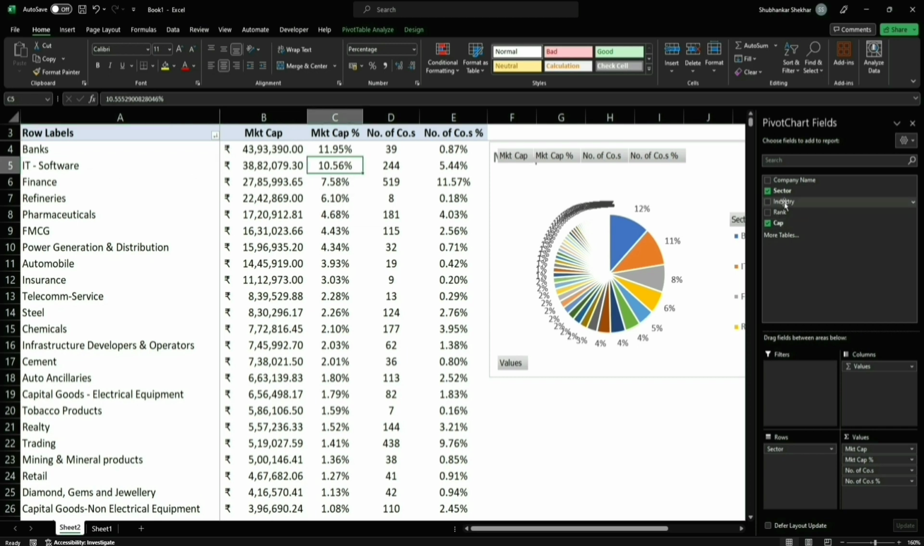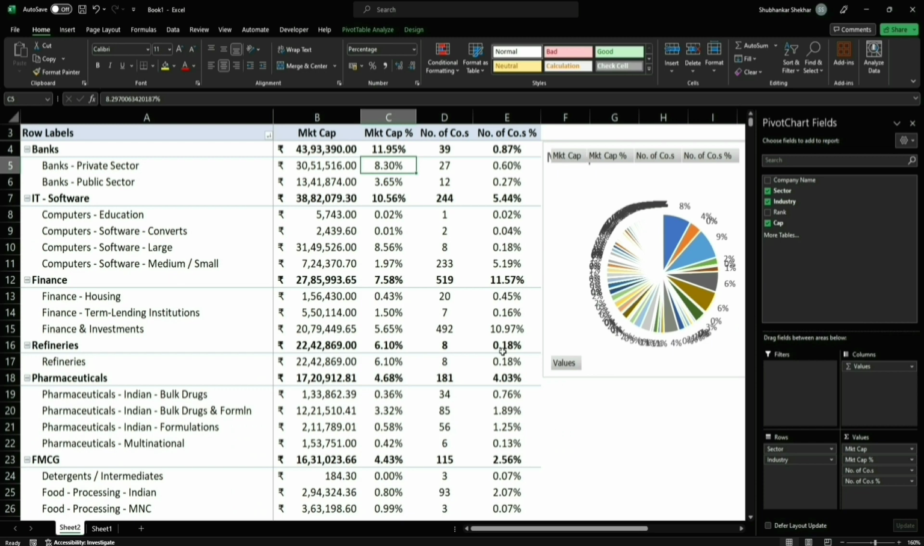Next, we are going to add industries to it, right? So what you'll notice now is that under banks, there happen to be private banks and public banks. These two, when added, give 11.95, the same as the sector. This is how this is done. And again, I'll sort this largest to smallest, right?